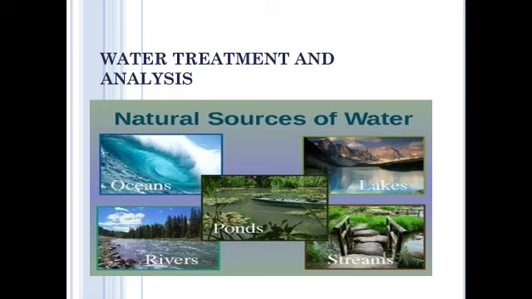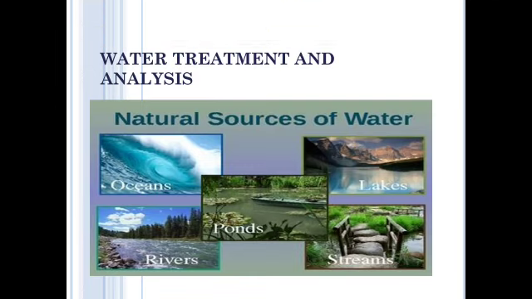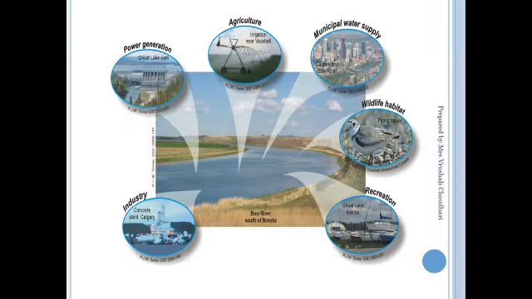Water from the different sources contains different types of impurity. So in the water treatment and analysis chapter, we are going to remove that impurity and make water suitable for industrial as well as drinking purposes. The water available in rivers and ponds, we are not generally drinking as it is, because it contains a lot of impurity. How we are going to remove that impurity, that we are going to learn in this topic.